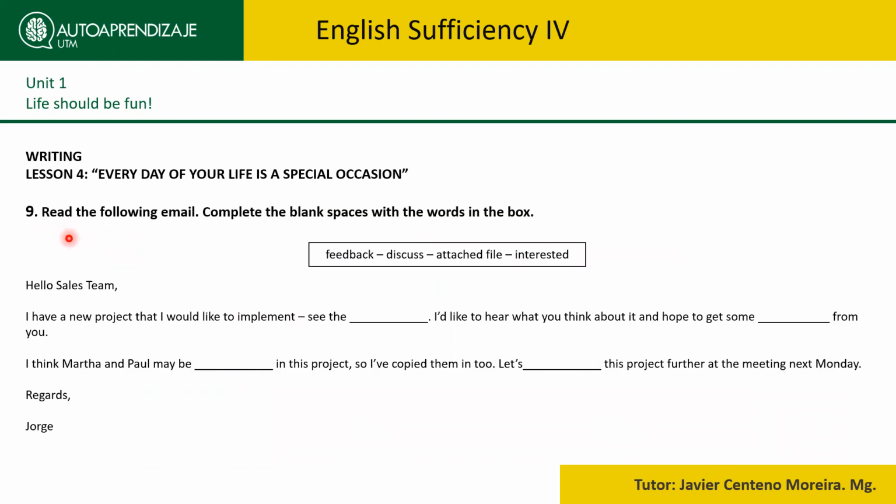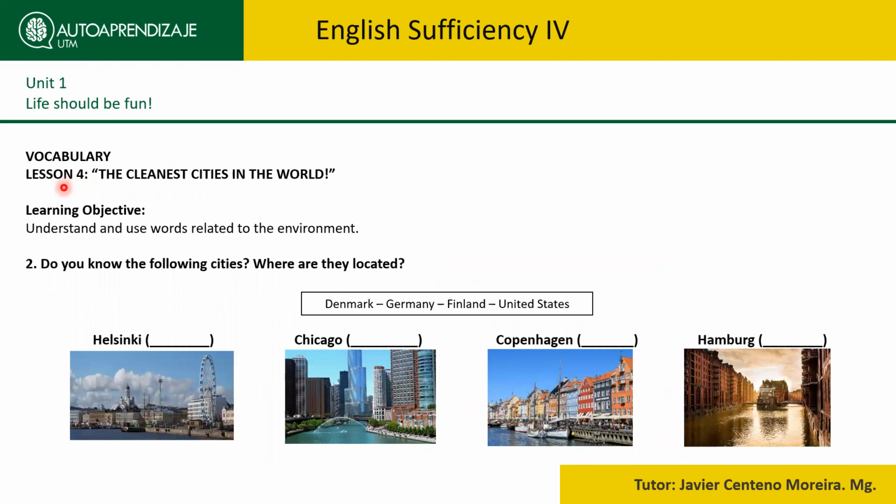Okay, to finish this writing lesson, this exercise is about completing the blank spaces with the words in the box. So you have 4 words, and then you have to put each one of them on the corresponding space. Okay, we go to the vocabulary lesson, the cleanest cities in the world. So here you have to understand and use words related to the environment.